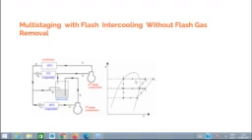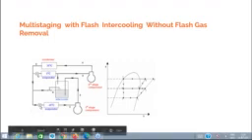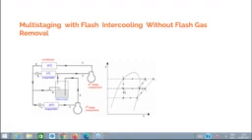And 4 to 5 is a condensation. 5 to 6 is an expansion in expansion valve 1, and 5 to 7 is an expansion in expansion valve 2.